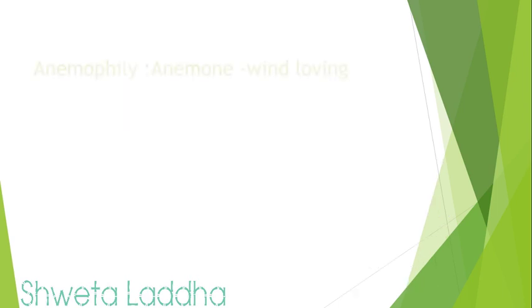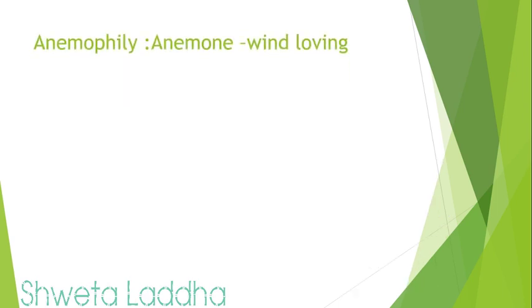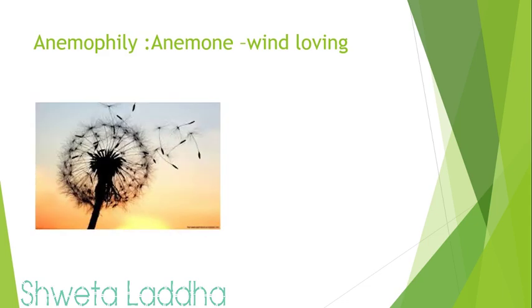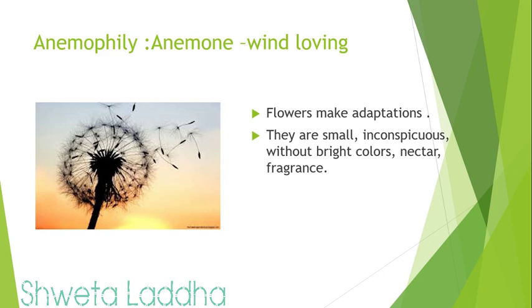Let us start with the first type, anemophily. The word anemo means wind loving. So here the pollination is brought about by an abiotic agent, that is wind. You can see in the diagram in case of dandelion. Here the flowers are making some adaptations. They are very small. They are inconspicuous. You cannot see that it is a flower. It is not very attractive. It does not have bright colors. No nectar is produced. Neither does it have fragrance.